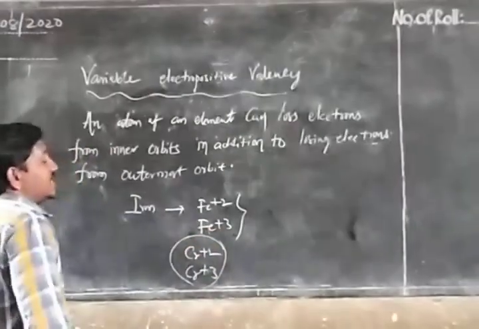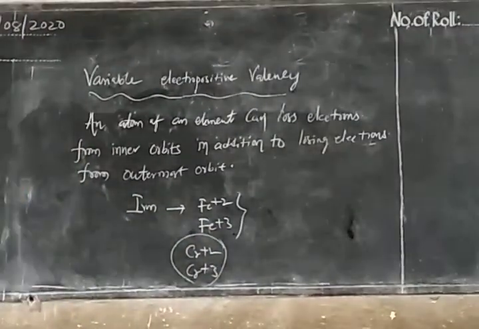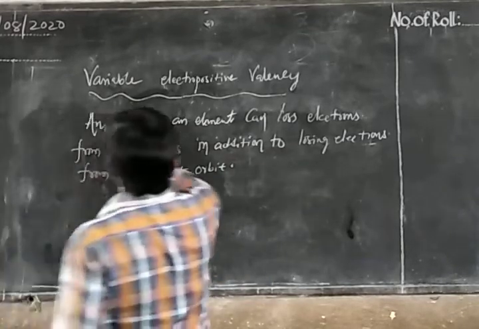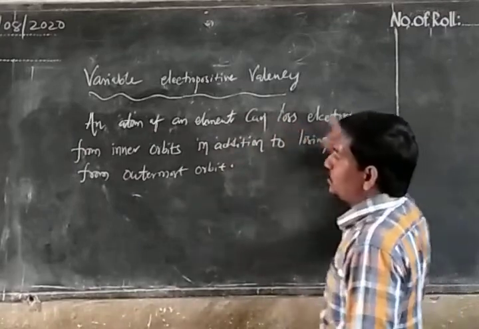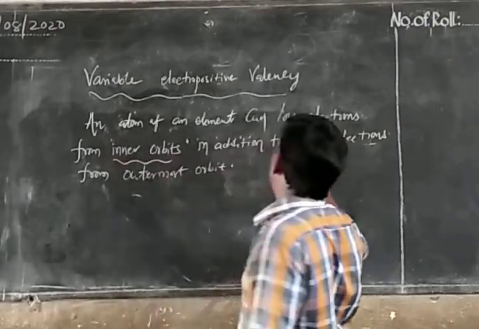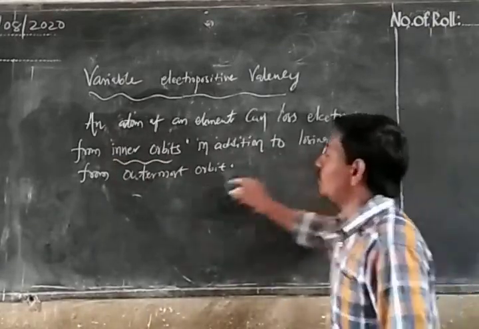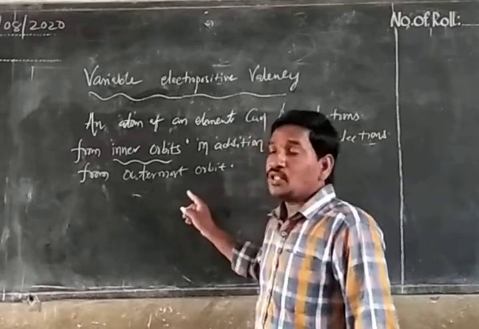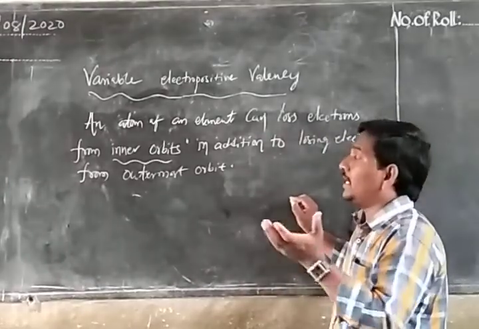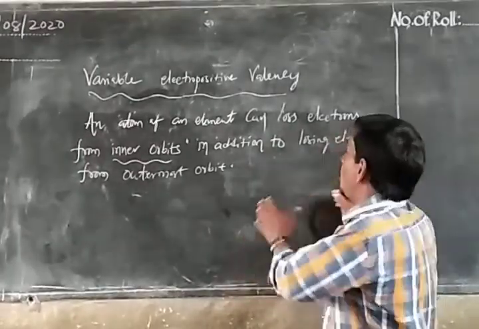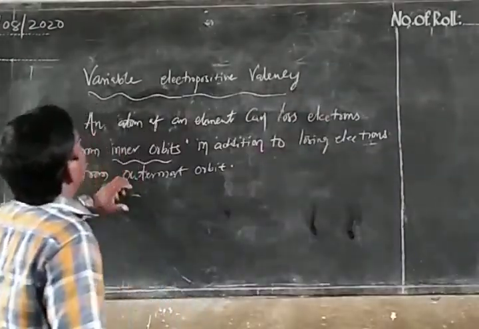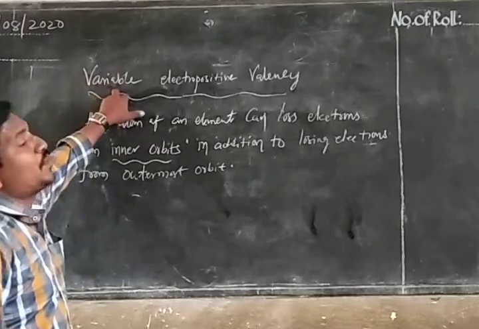So what is the reason behind that? An atom of an element can lose electrons from inner orbits in addition to losing electrons from the outermost orbit. That is the reason for variable electropositive valency.